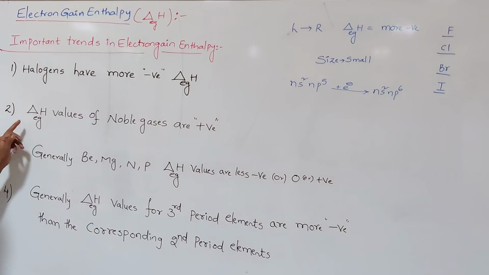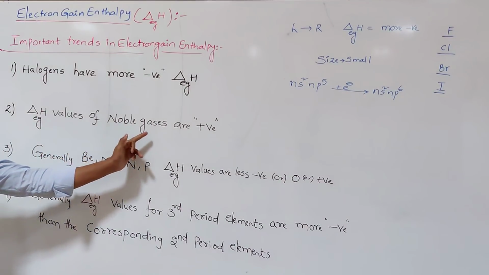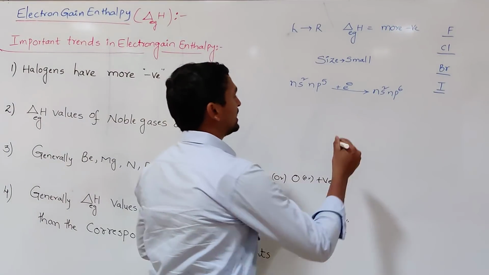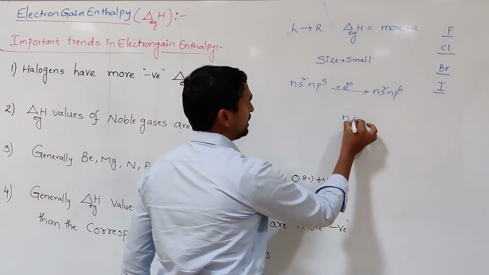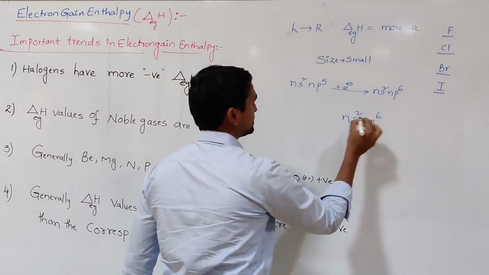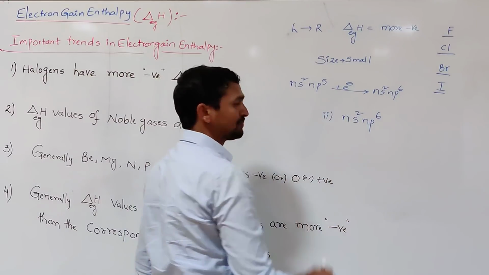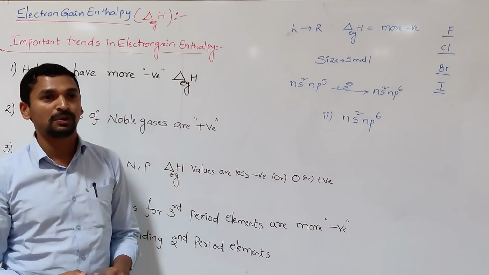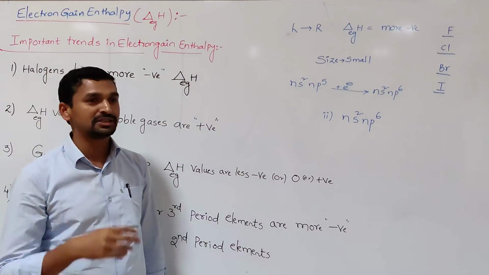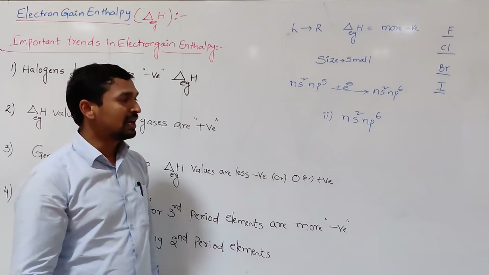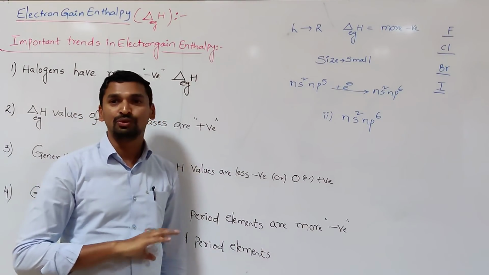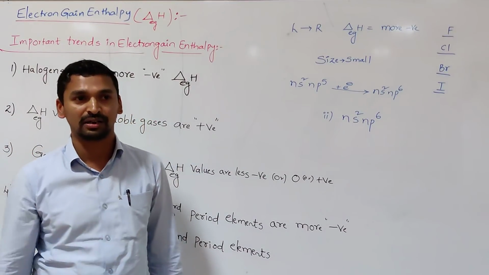Then the next one: the electron gain enthalpy values of noble gases are positive. You know very well that the noble gases, except helium, have the general electronic configuration ns2np6, which corresponds to the fulfilled electronic configuration, so it is said to be highly stable. Whenever the electronic arrangement is stable, they have no tendency to accept an electron.